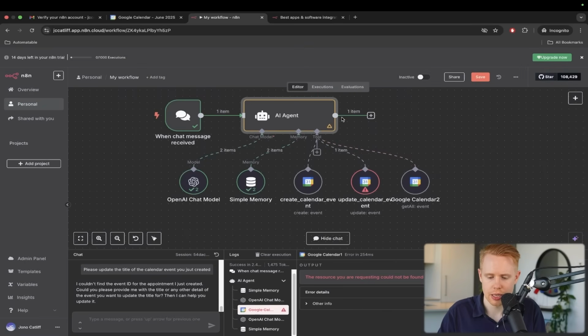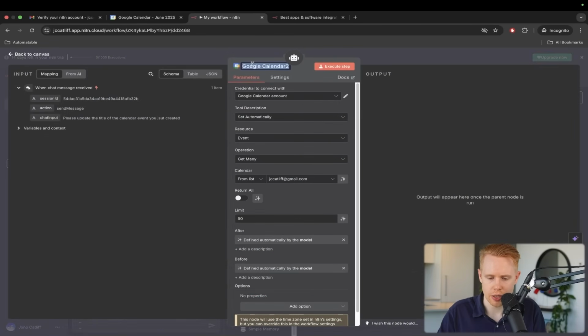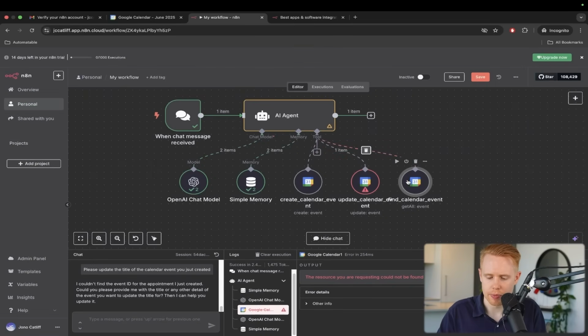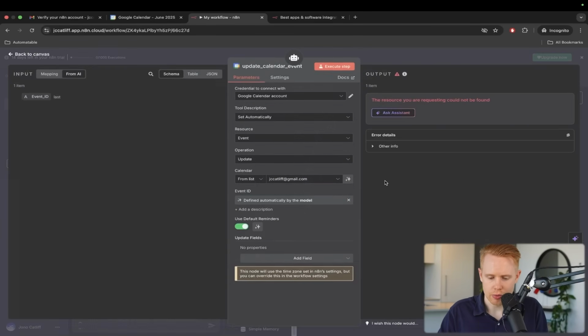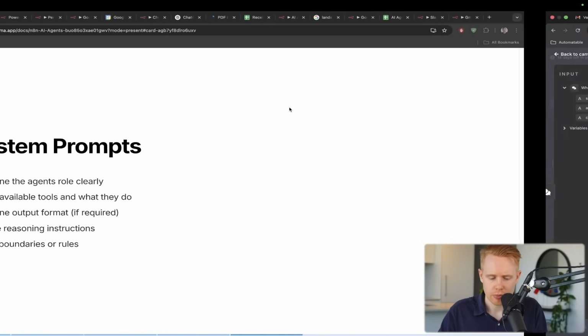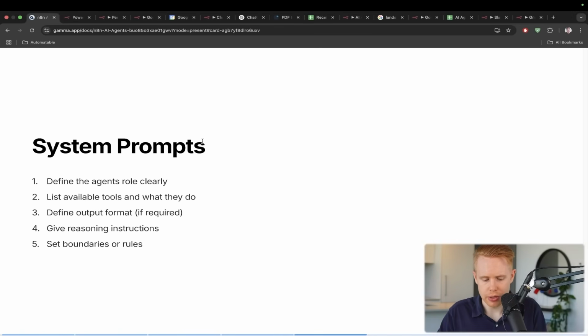We're going to copy this, and I'm just going to copy and paste that right in there. Okay, sweet. We have added all 3 of these in here. There's a couple more things that I would put here. So we can define the output format if required, and we're going to cover this a bit later on.